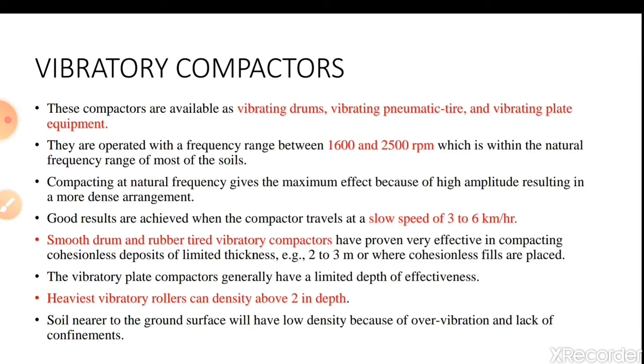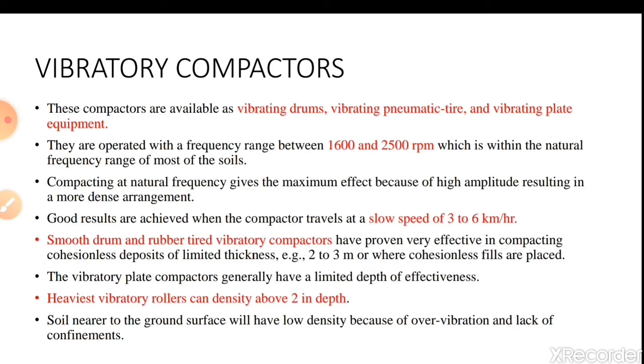Heaviest vibratory roller can densify above 2 meter in depth. Hence, in order to densify the soil deeper inside the ground level, we have to go for some other techniques. But like dynamic compaction or blasting techniques, where the blastings or compaction will be done much deeper inside the ground level, during that time there will be a displacement of soil at the ground level.